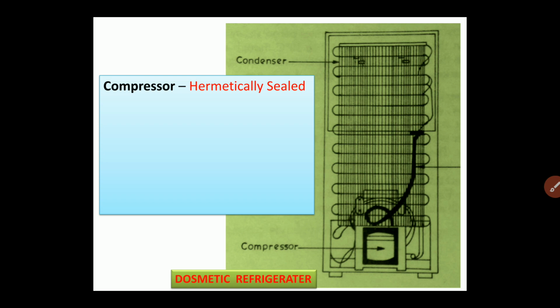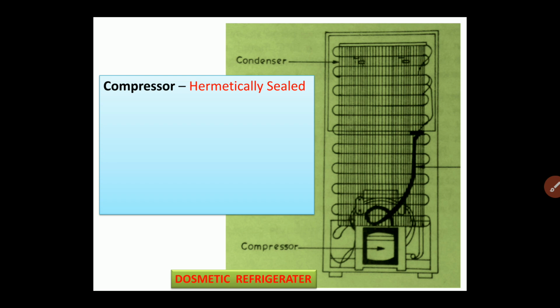The reason why a hermetically sealed compressor is used in the domestic refrigerator is that the space required by this compressor is less, because it is compact. The more important reason is that the noise is very less.